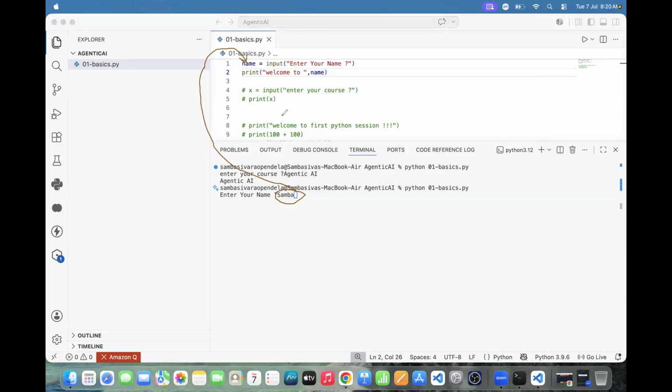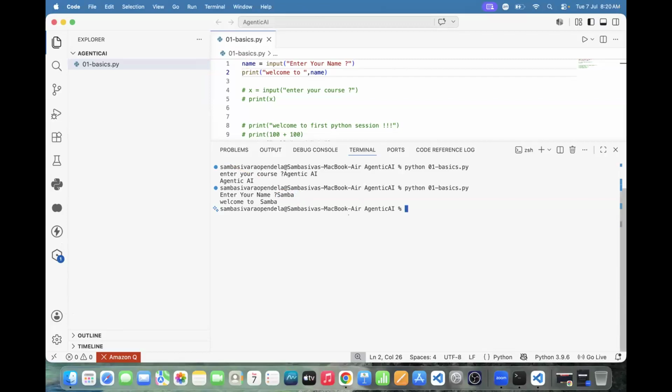I entered samba. That samba is stored in name. And what is the output we are getting? Welcome to samba. They're printing both. Now run the code. Automatically we're able to get the output. Output is welcome to samba.